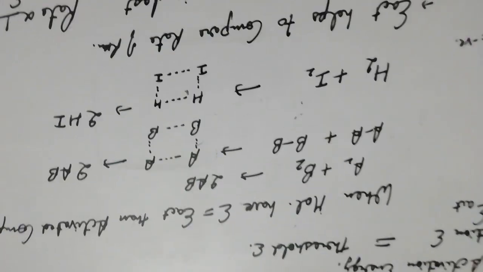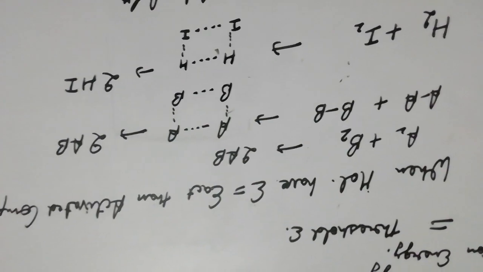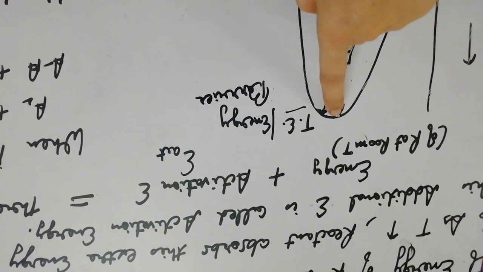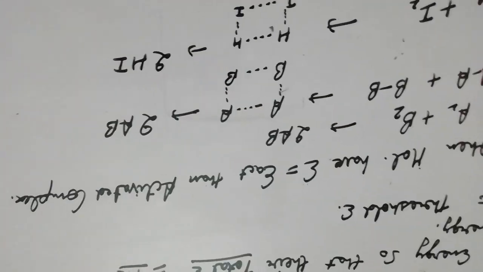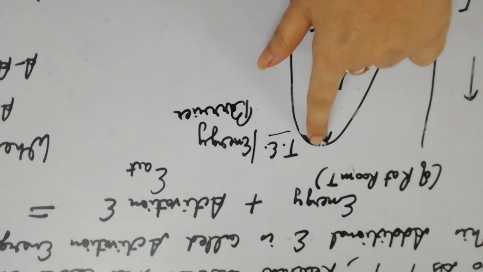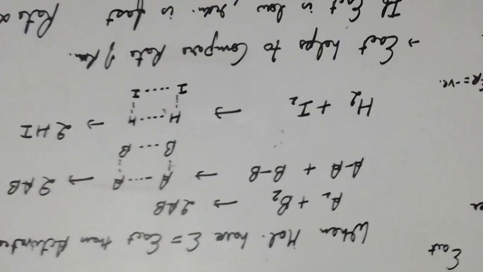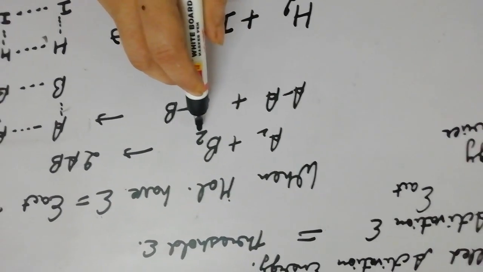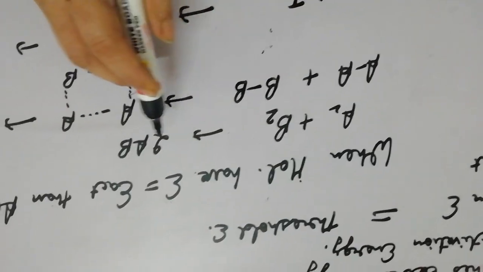When the molecules have energy equal to the activation energy, then the activated complex is formed, which is also represented at this point. It is high in energy. It is represented at this point where we represent the threshold energy or the energy barrier of the system. For example, consider the reaction A2 molecule plus B2 molecule, the reactants, gives us 2AB.